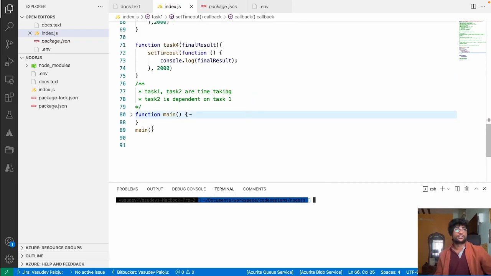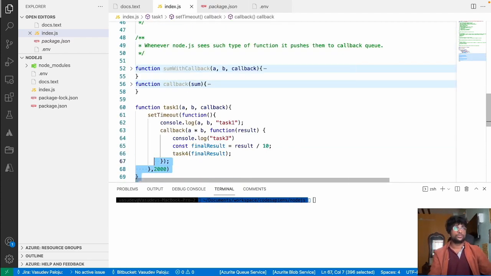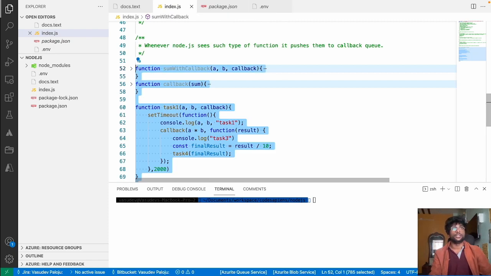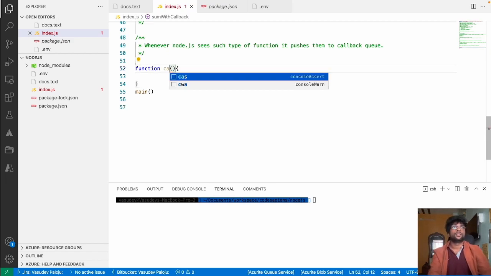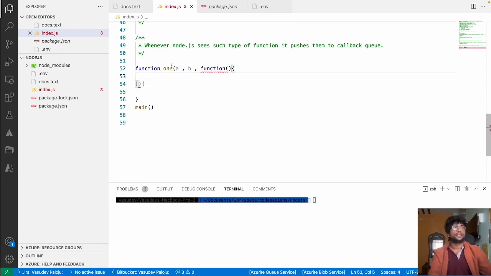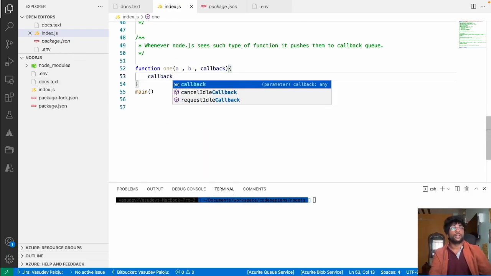And usually it looks like this, and it is totally messed up when you work with callbacks, and that's the reason Node.js has introduced a new way of execution. So basically it looks like this: one, then inside one function you have another function, and inside that function a callback, and here again you will provide another callback.